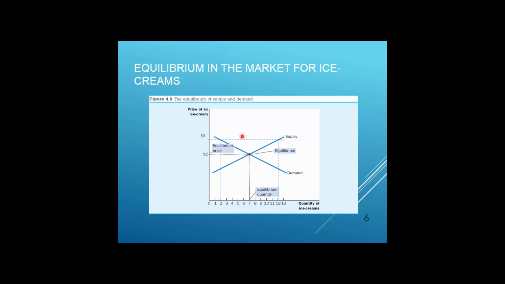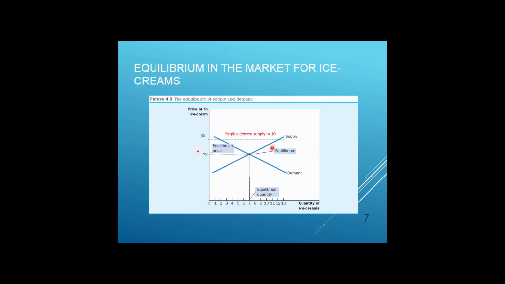We do not have equilibrium anymore because quantity supplied is not equal to quantity demanded. We call this situation a surplus or excess supply, and this excess supply is equal to 10 ice creams.